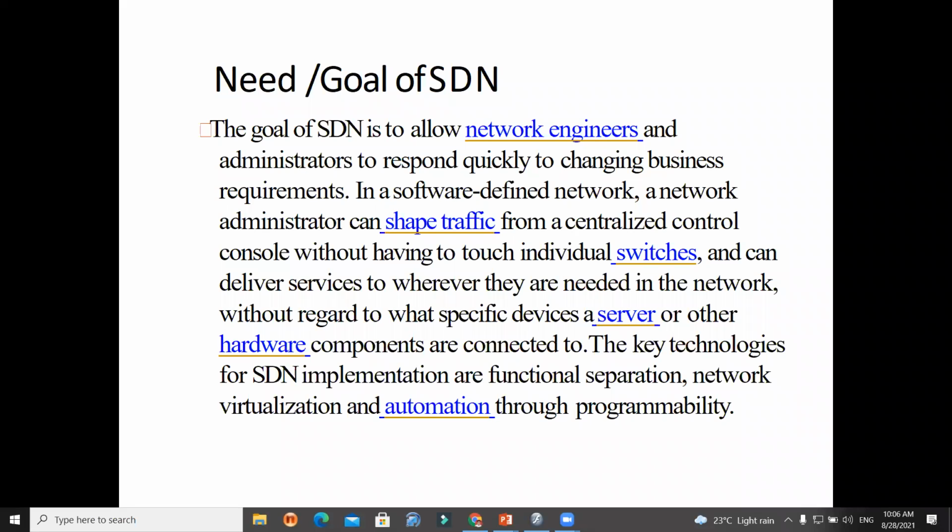Then virtualization is there. What is virtualization? Students, this is one of the most widely used concepts nowadays, and you will get a very good job in the networking profile. So what is virtualization? Remember, we have only a single physical network. We have only a single server, but we make multiple logical servers from that. Then that is called virtualization.